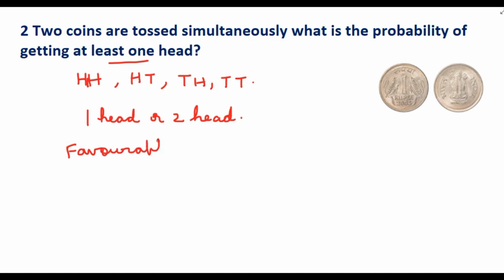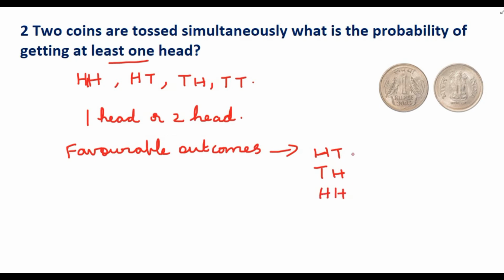Out of this 4, the favorable outcomes are either one head or two head. So the possible outcomes are HT, TH, or I can write HH.